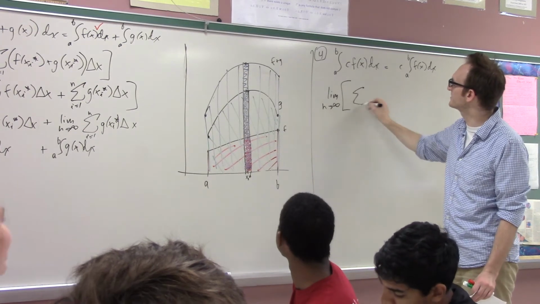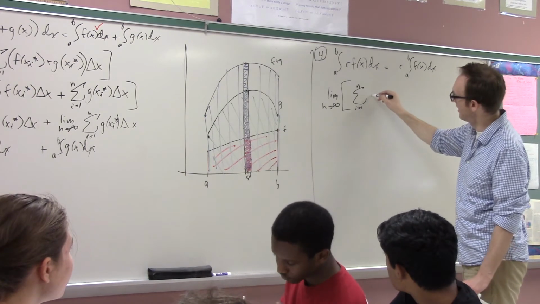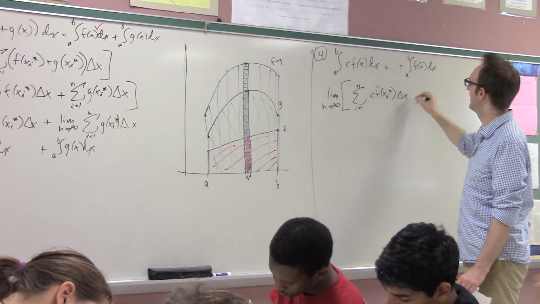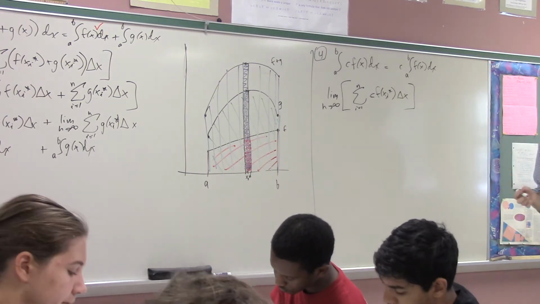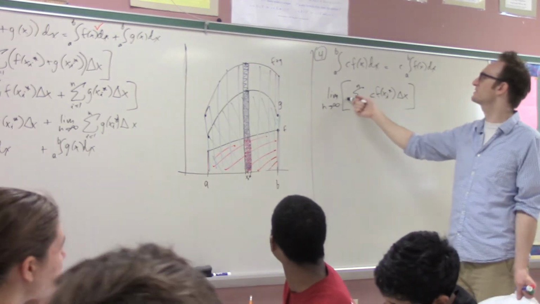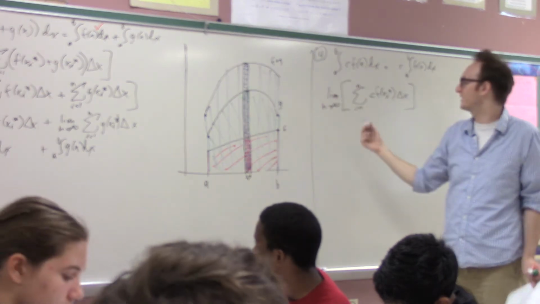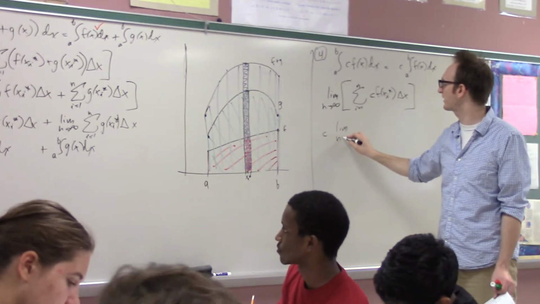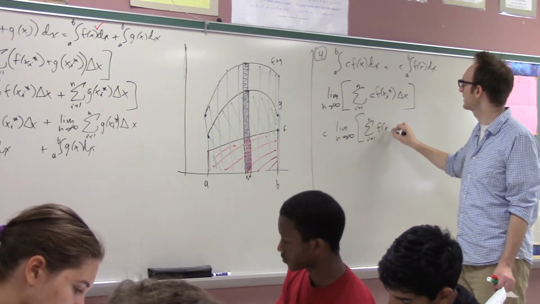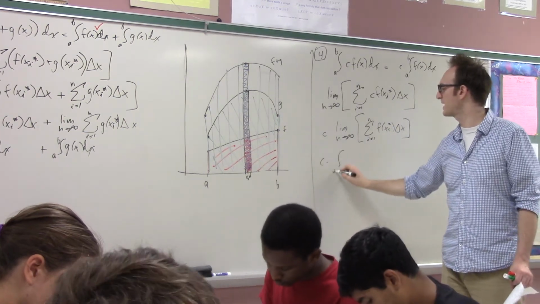So what we have is the limit as n goes to infinity of the sum from i equals 1 to n of the function c times f of x sub i star delta x, and then basically what do we do? Pull out the c. Pull the c out of the sigma, because that's allowed, right? And then pull the c out of the limit, because that's allowed. And so this can be done in basically one line, right? And this just is c times the integral from a to b.